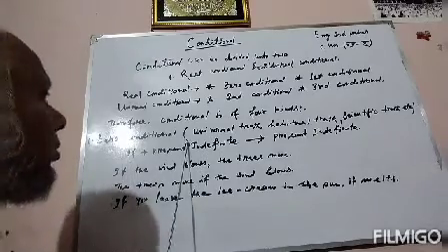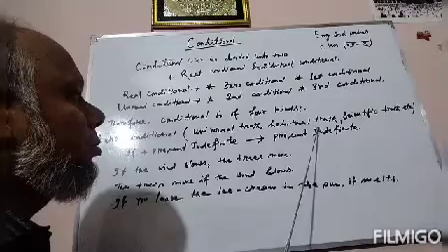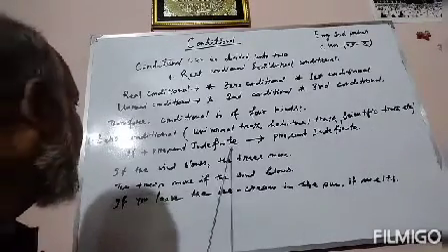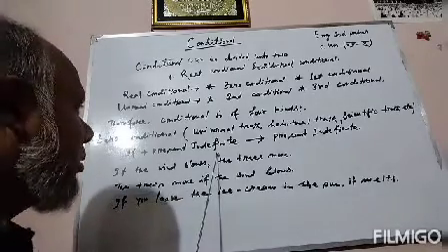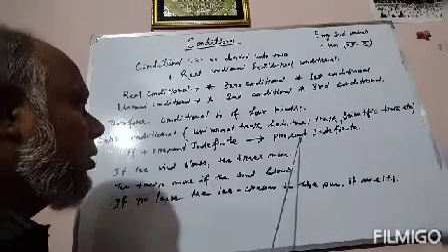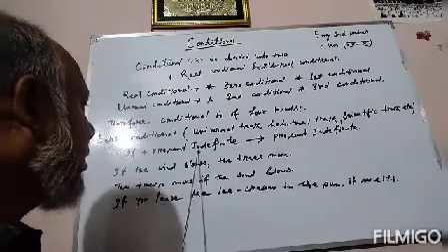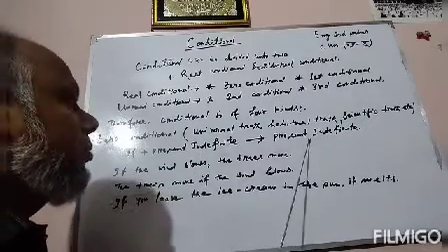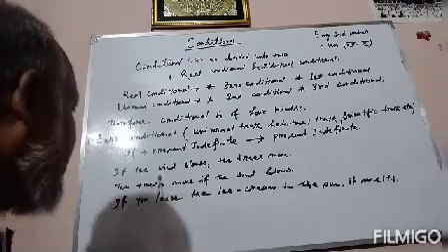First of all, zero conditional. It indicates universal truth, habitual truth, or scientific truth. And the structure of zero conditional is if plus present indefinite tense. The result is also present indefinite tense. That is, it will start with the present indefinite tense and it will finish in the present indefinite tense. We can see the examples.